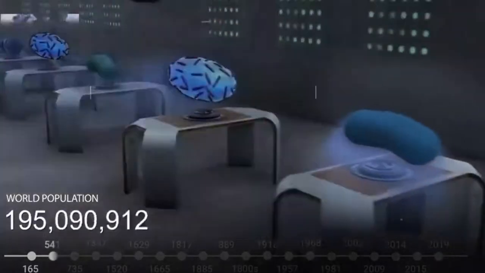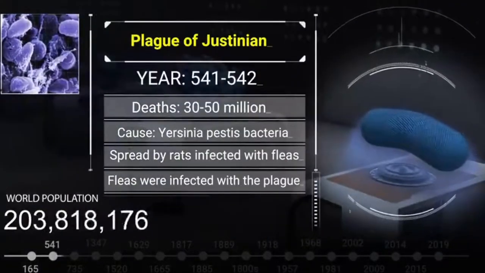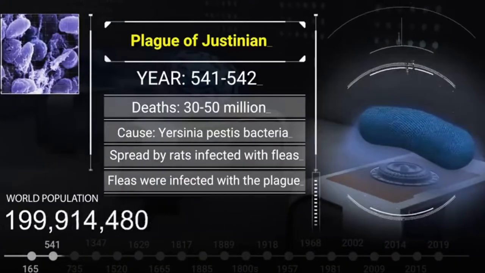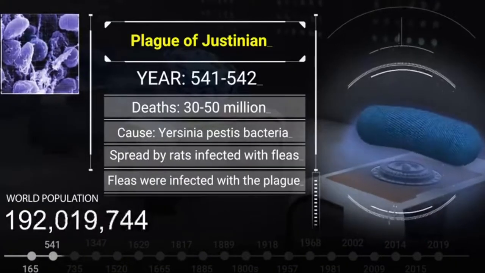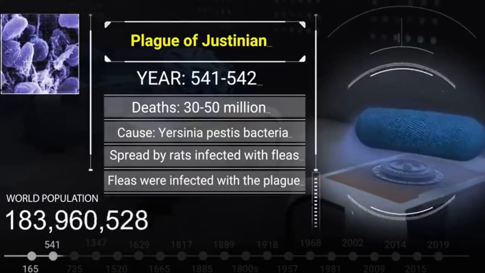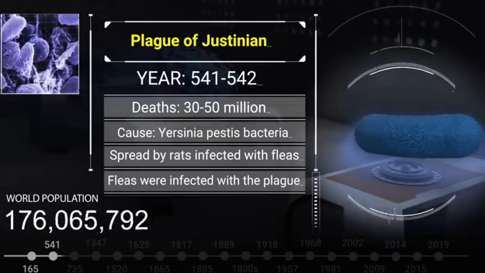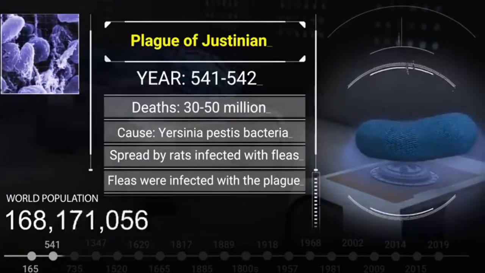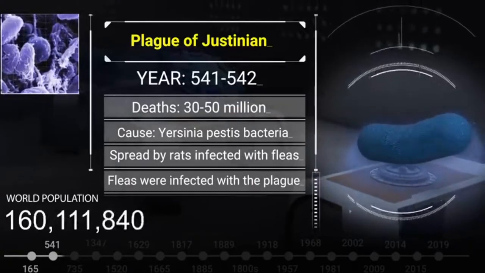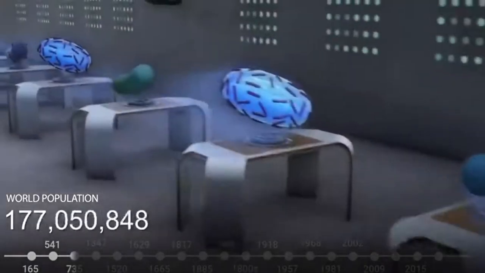Followed by the Plague of Justinian in 541 to 542. That's 30 to 50 million. Caused by Yersinia pestis bacteria, spread by rats infected with fleas. Fleas were infected with the plague.